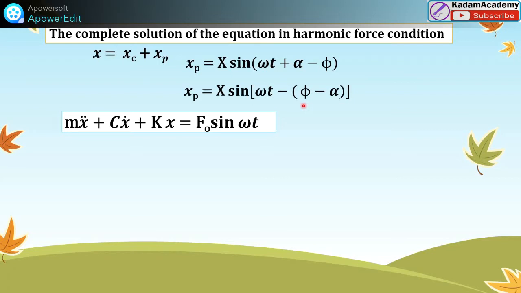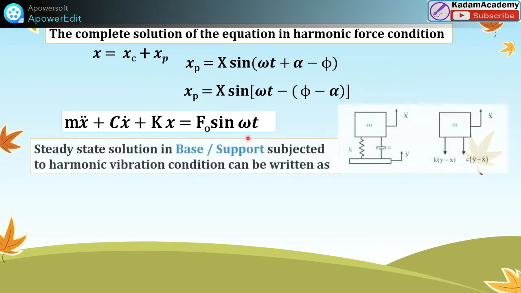So just comparing with the harmonic excitation without the motion of the support. This harmonic excitation was already completed in one video, that is the forced vibration with the harmonic motion. Friend, this is the equation for that condition: mx double dot plus cx dot plus kx is equal to Fo sin omega t.